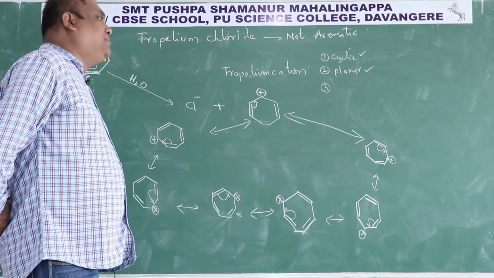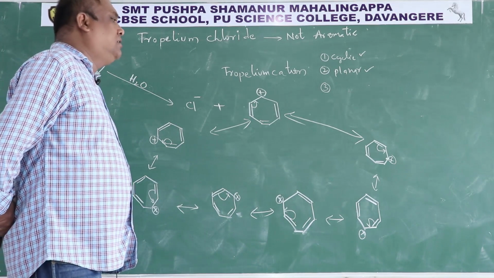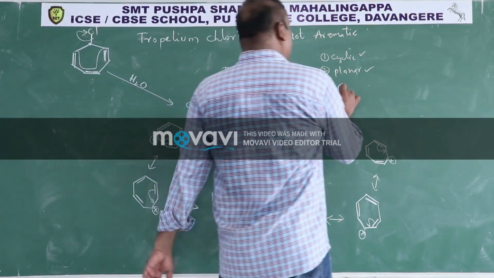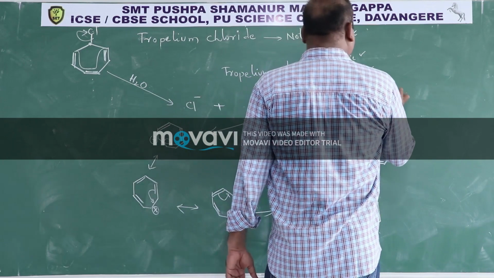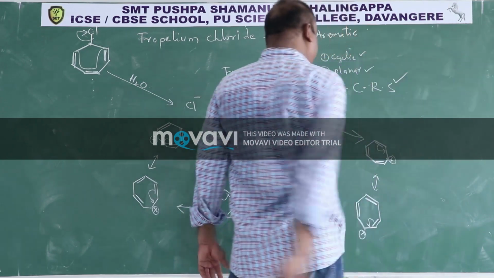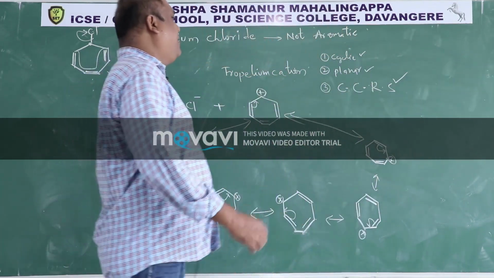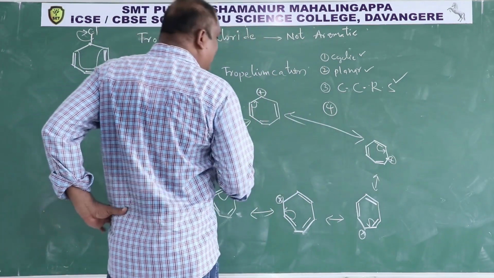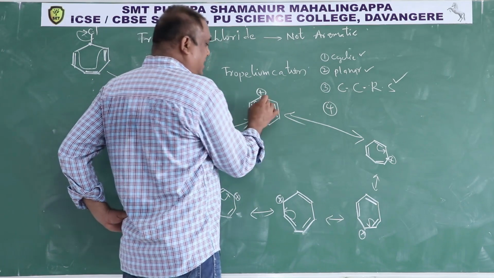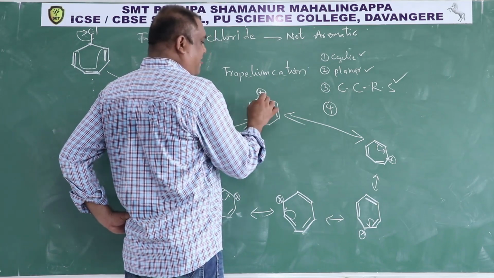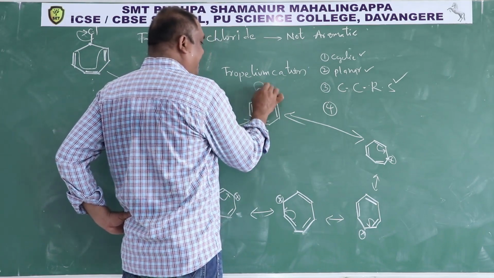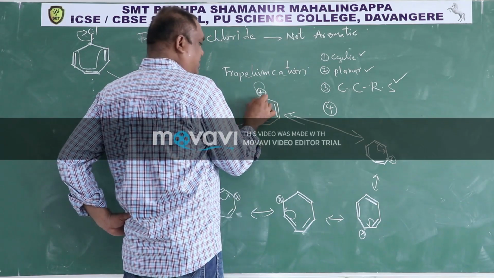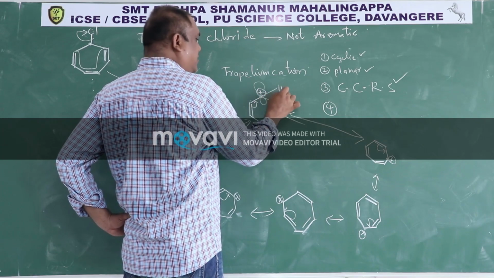So it is a highly stable carbocation and it is having a cyclic conjugated resonating system. That is also clear. Then the fourth one: how many electrons are there in cyclic resonance? Here this carbocation has a vacant orbital, no electrons in this, because one bond with this, one bond with this, one bond will be with hydrogen.